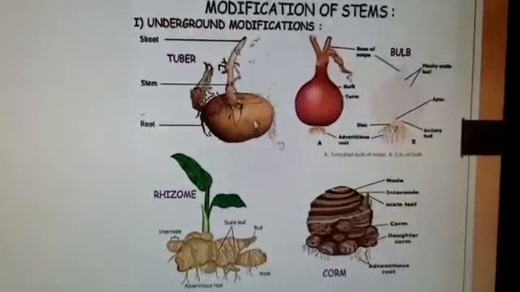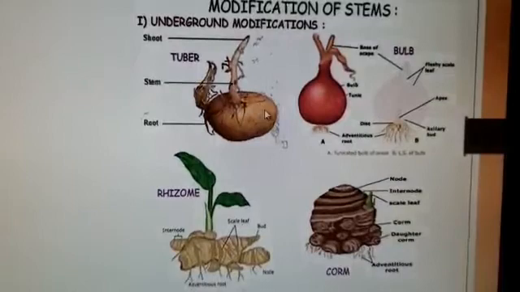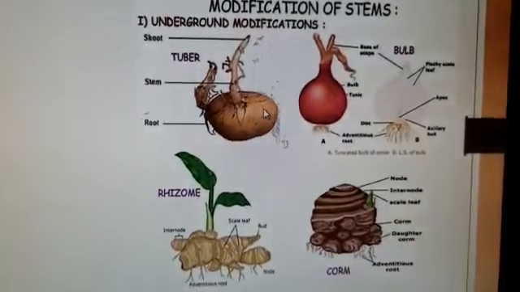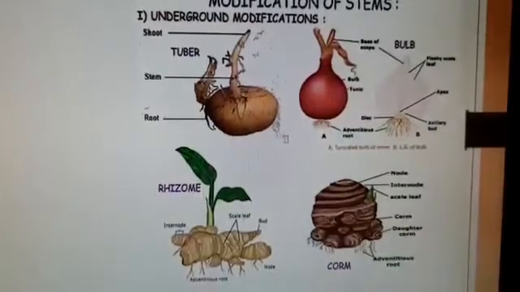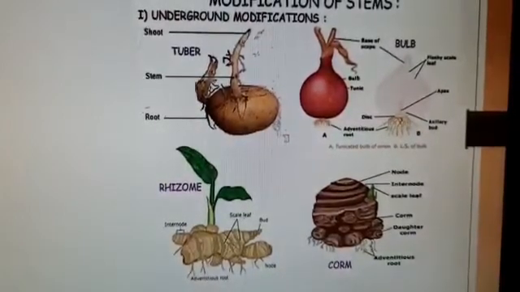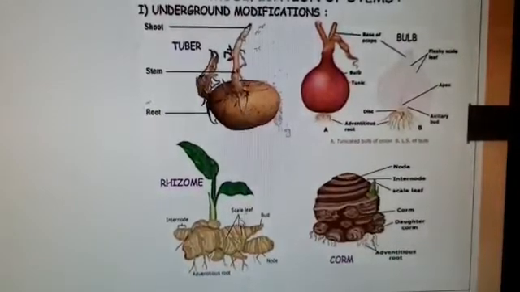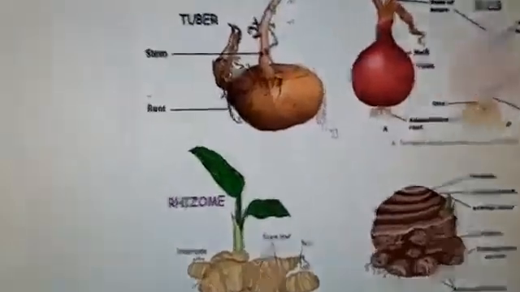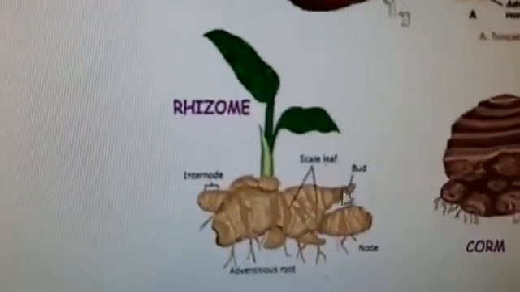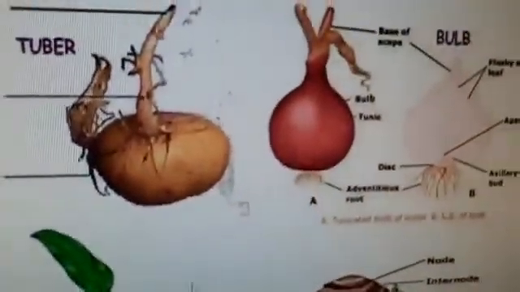On a potato you will observe small buds present on it, dark black in color. Those buds are called eyes. Each bud, looking like an eye on a potato, grows and develops into a new plant. In the same way in ginger you can see a small bud, and from the bud it grows into a new plant. In this way the reproduction takes place in these plants.